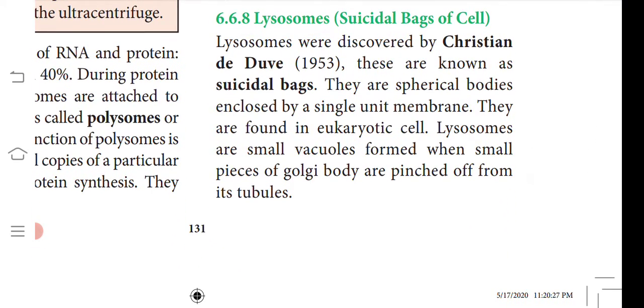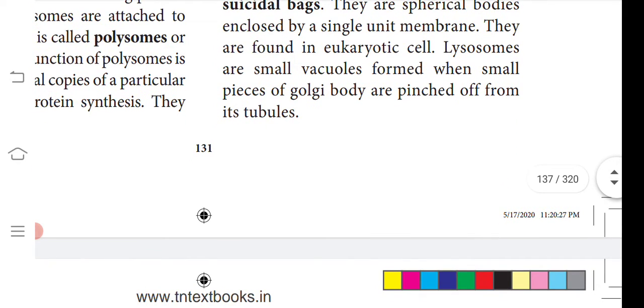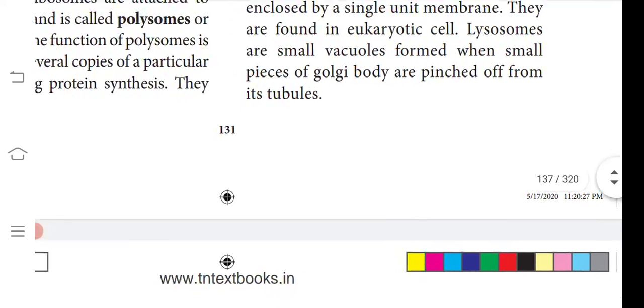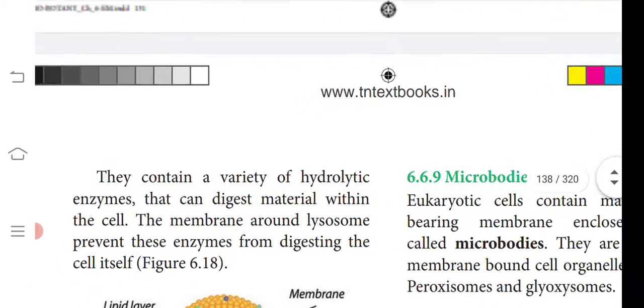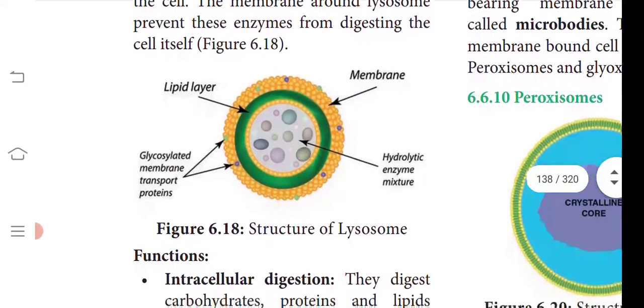Then you have the lysosome. They are also called suicidal bags. They are spherical bodies enclosed by a single membrane. They have enzymes inside which will kill microorganisms. They contain a variety of hydrolytic enzymes. They can digest material within the cell. Inside the cell, digestion happens with the help of the lysosome. You can have a look at this picture of the lysosome.